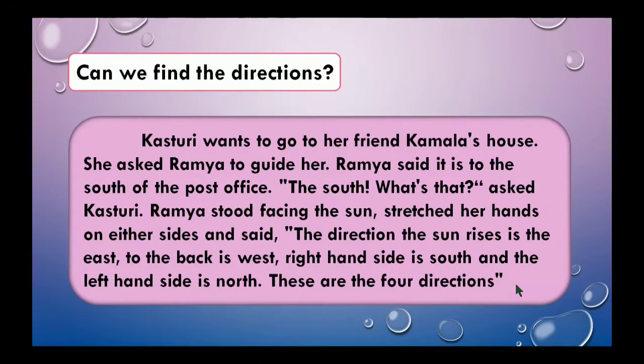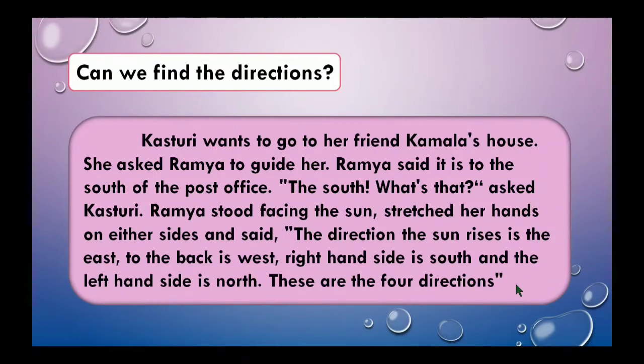Ramya stood facing the sun, stretched her hands on either side and said, the direction the sun rises is the east. What did Ramya do? Ramya stood facing the sun. Stretched her hands, meaning she spread her hands on both sides. The direction the sun rises is the east. Sun rises in the east.